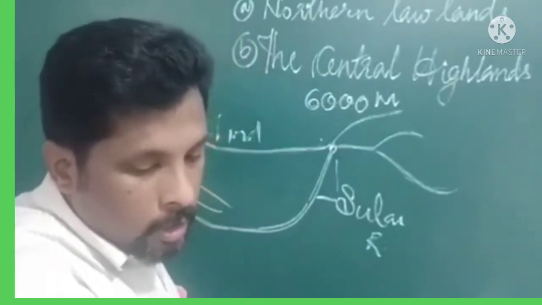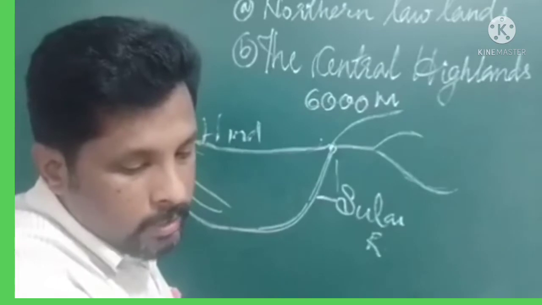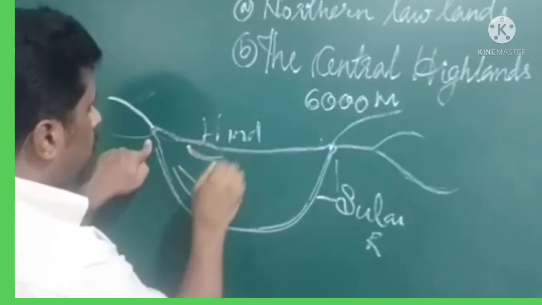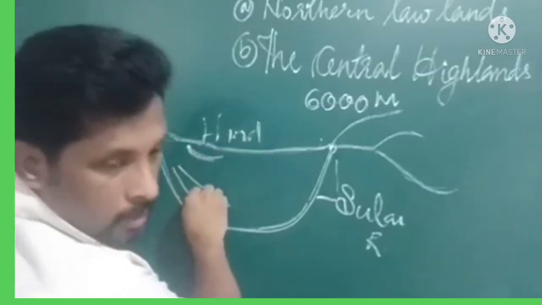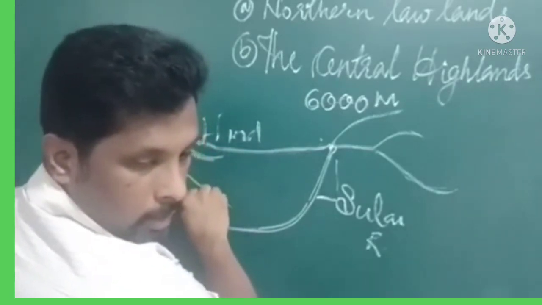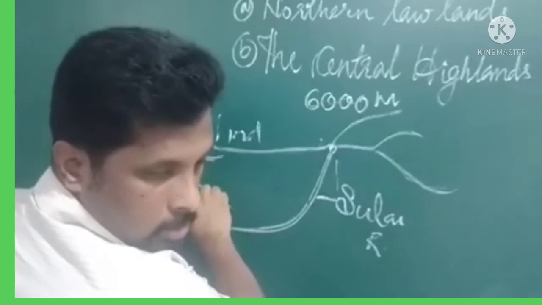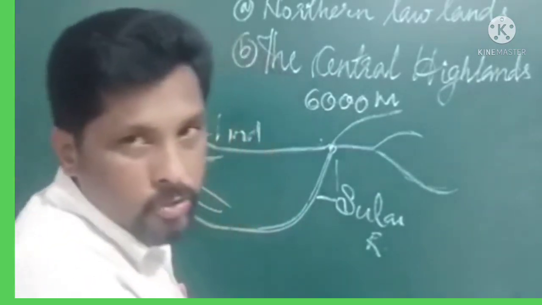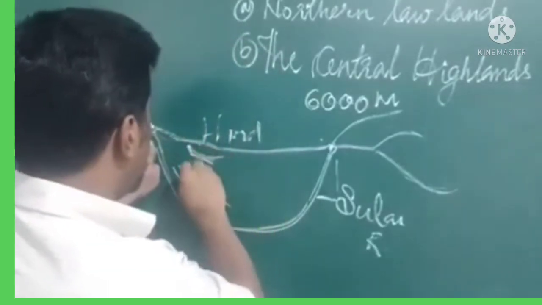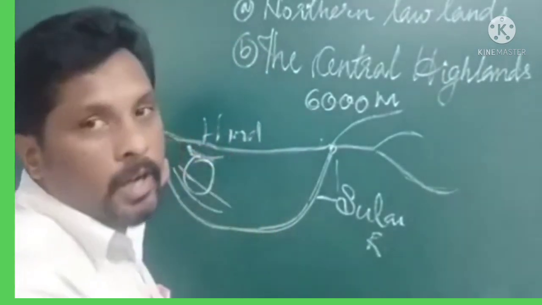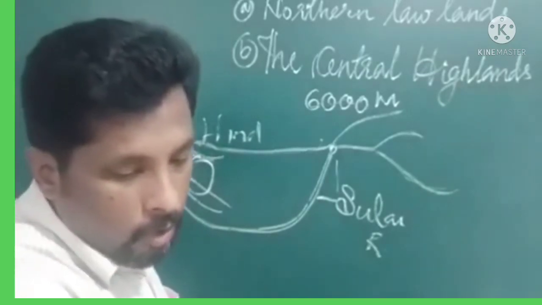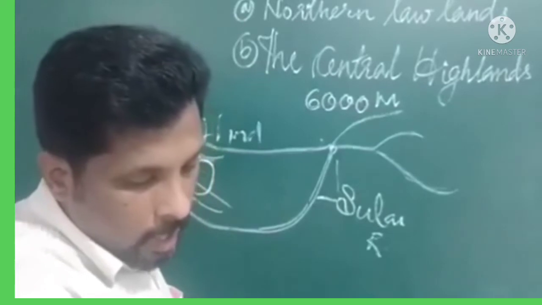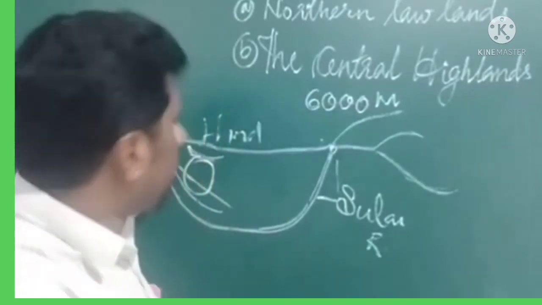Two intermountain plateaus are enclosed by this mountain system. Here there is the Elbrus, and here there is the Taurus mountain. Here it is known as the Zagros, and between the Zagros and Elbrus there is the Plateau of Iran. The other is the Plateau of Anatolia in Turkey.